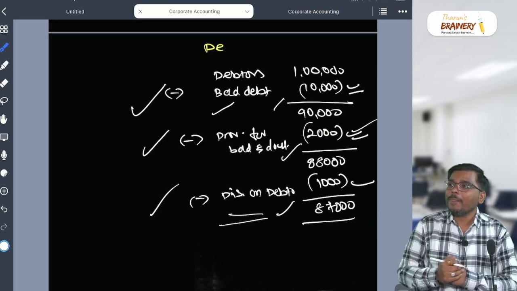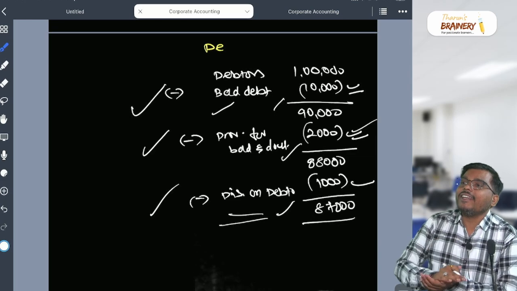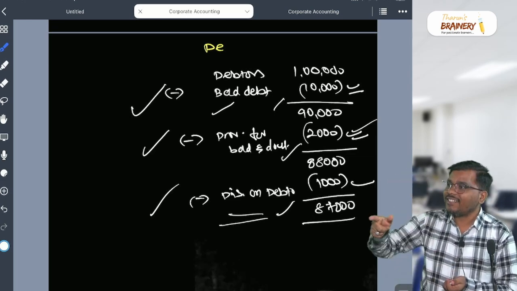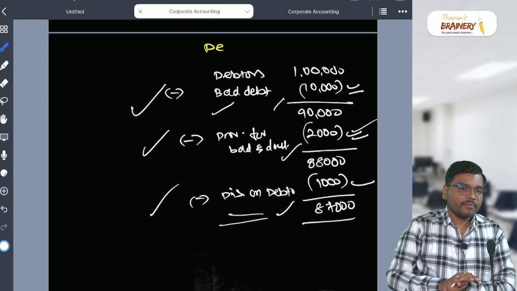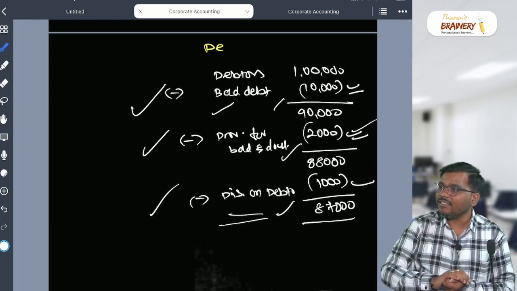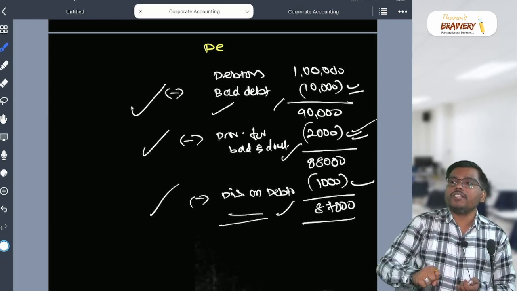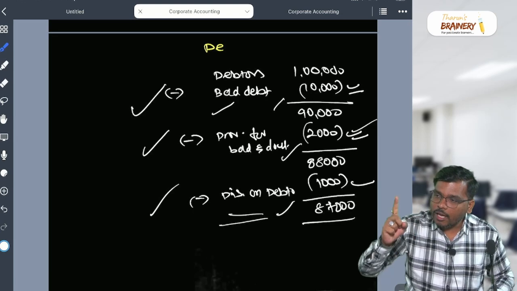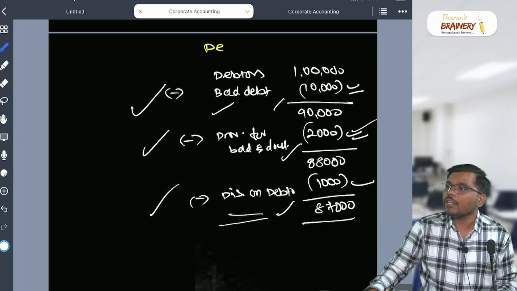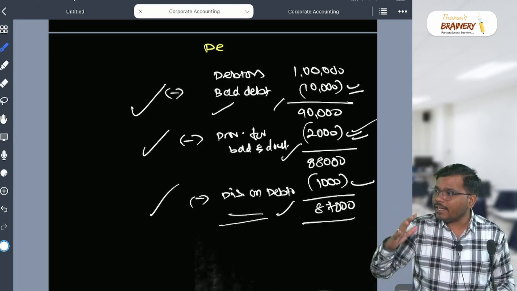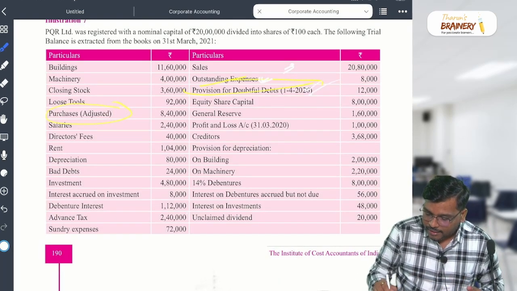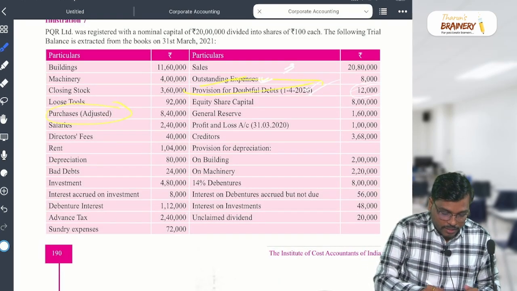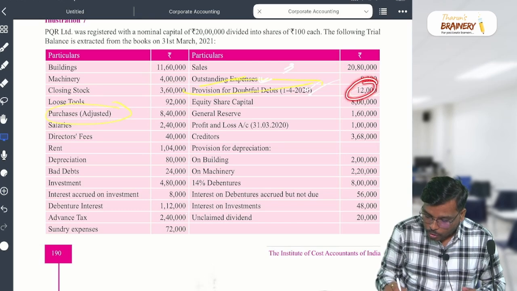If the provision is there in the TB, correct? Now how many places will it come, sir? It will come in one place. What is the provision in the TB, sir? Provision will always have which balance? Credit balance. So in the TB, the provision has a credit balance. This means, my dear student, this is the opening provision.